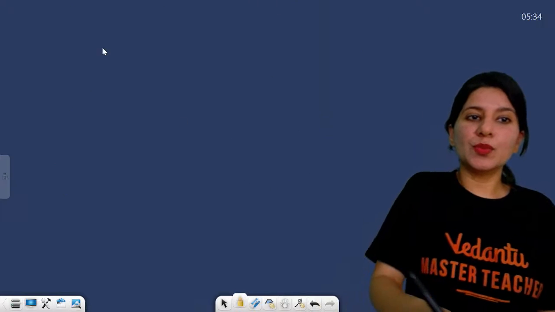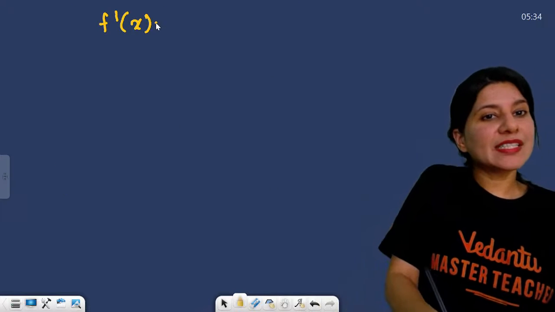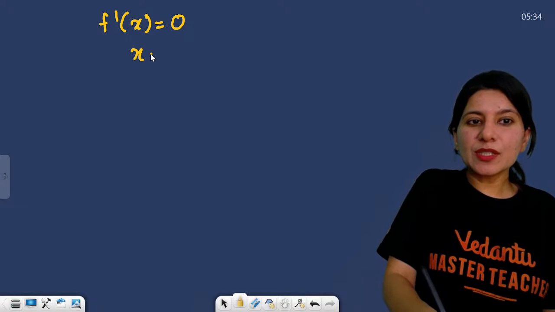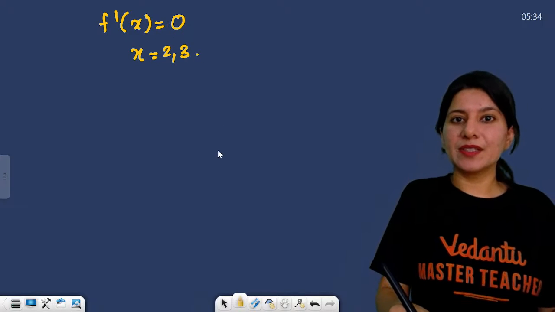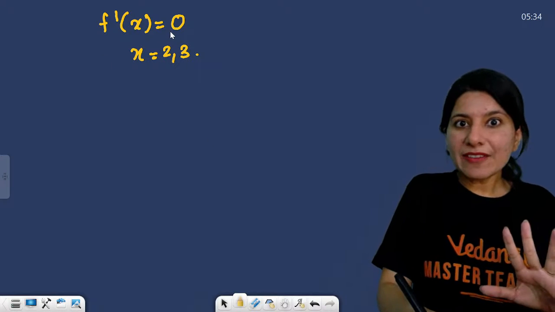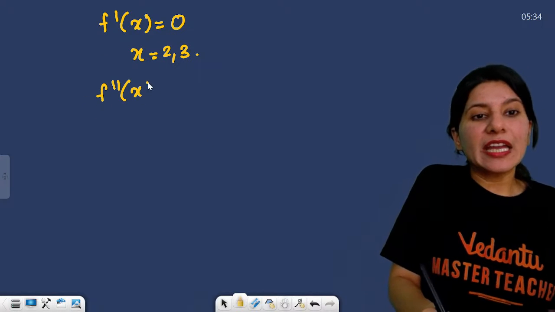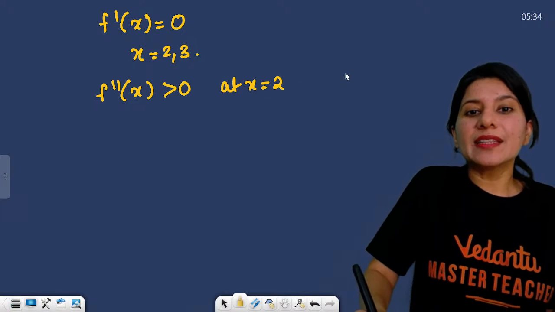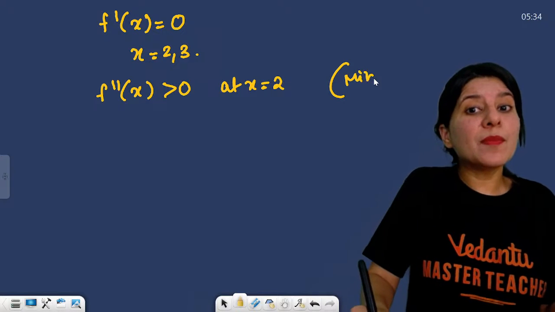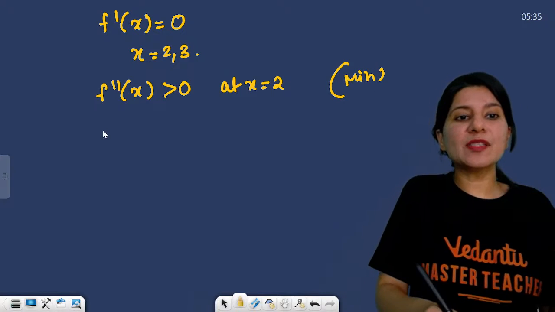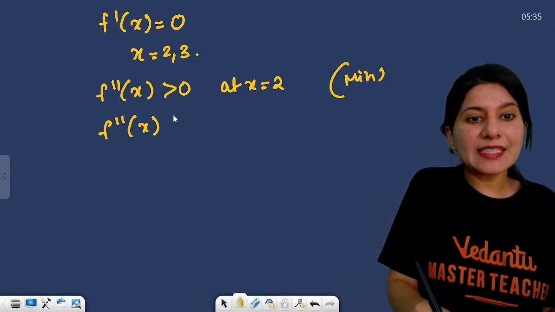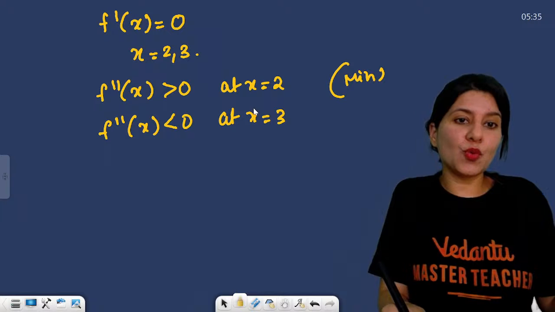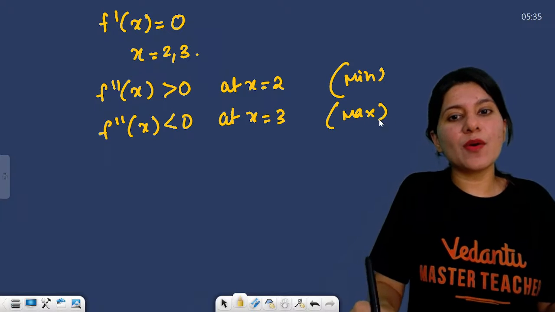Now method number 2. In method number 2, your first step is the very same. Make f dash x equal to 0 and find the critical point. Now you know the f dash x. Now find f double dash. If your f double dash x becomes positive at x equals to that point, positive means minima. Double derivative test. Positive means minima. If your f double dash x becomes negative at x equals to 3, for example, we don't know, we are going to get maxima on that.